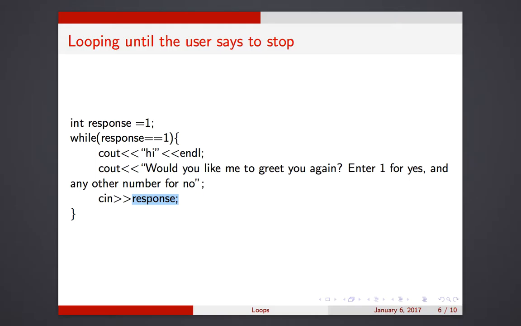So if they enter the number 1, now we're at the closing brace. Now we go up here and ask ourselves, is response still 1? And if it is, we do this code over again. But if the user entered a 7 or something, 7 is not 1. So you have now made this statement false. So when we get to this closing brace and we check to see if this condition is still true, we see it's false, and then we stop.